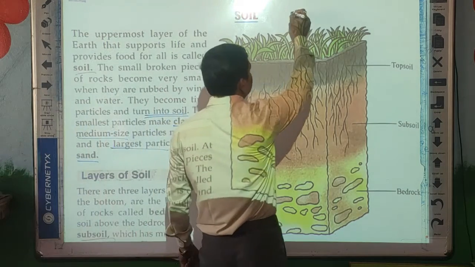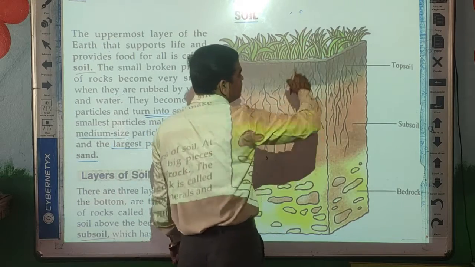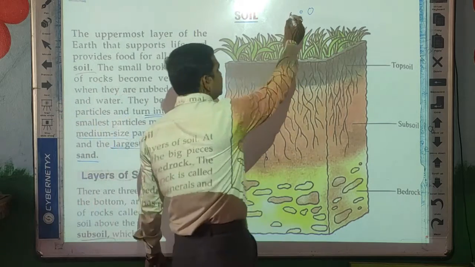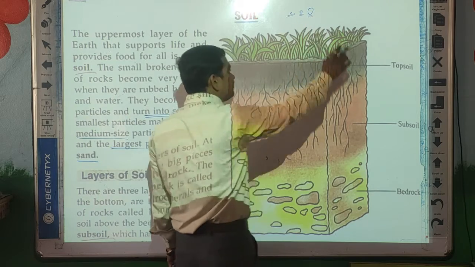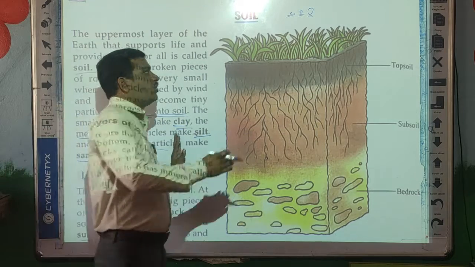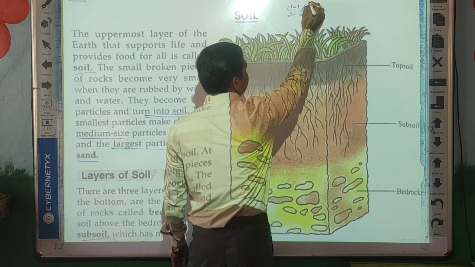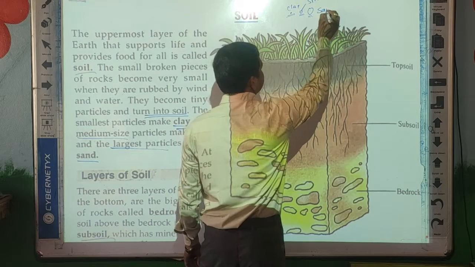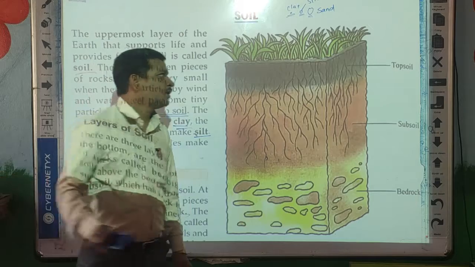If you consider these are the fine particles, these are medium sized particles, and these are large particles. The small particles make the clay, then the medium particles make the silt, and the third one makes the sand. So this way the particles of soil form.